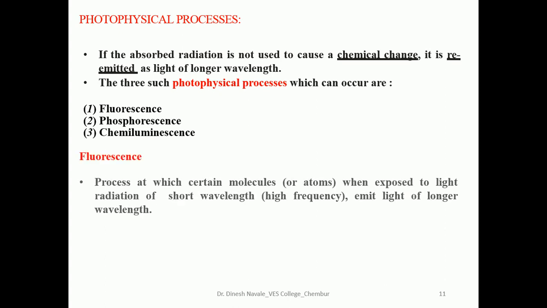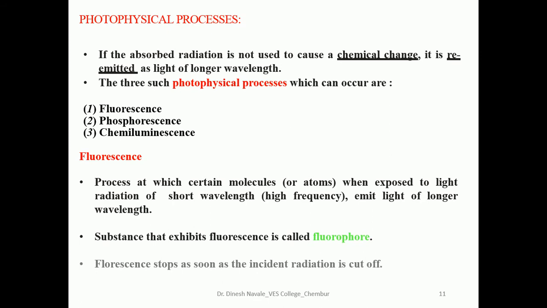So what is fluorescence? Fluorescence is the process in which certain molecules, when exposed to light radiation of shorter wavelength, emit light of longer wavelength. So emission of light with longer wavelength will always belong to the fluorescence phenomenon. Substances that exhibit fluorescence are called fluorophores. Fluorescence stops as soon as the incident radiation is cut off.